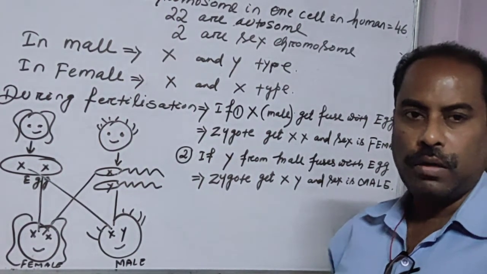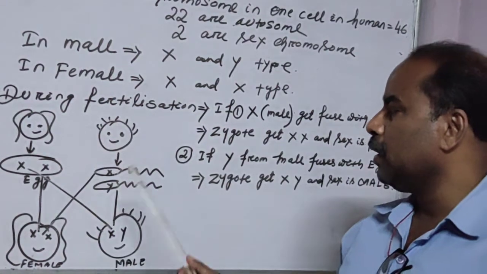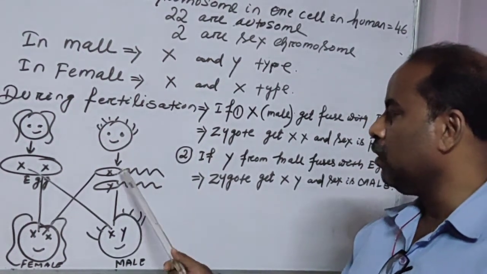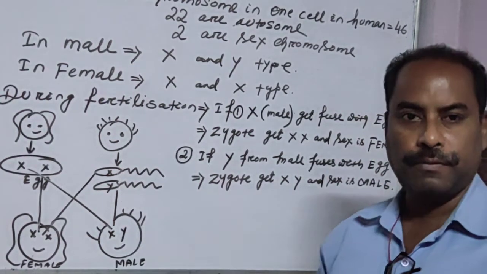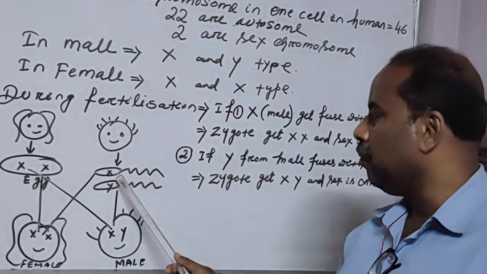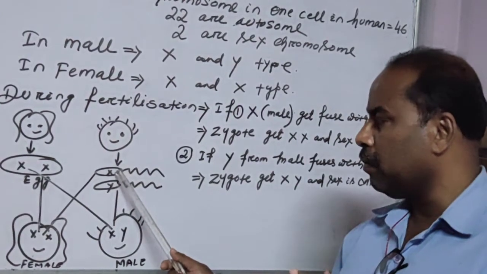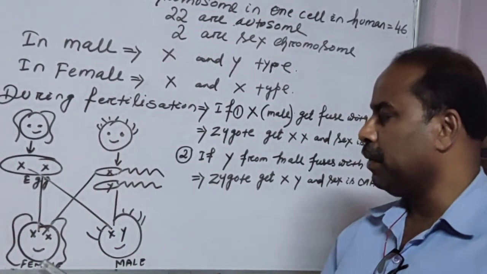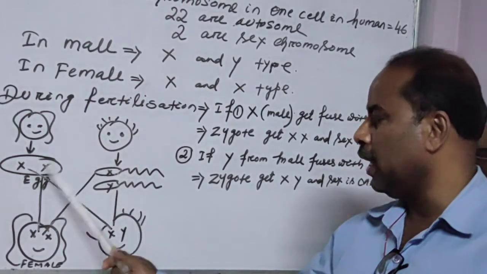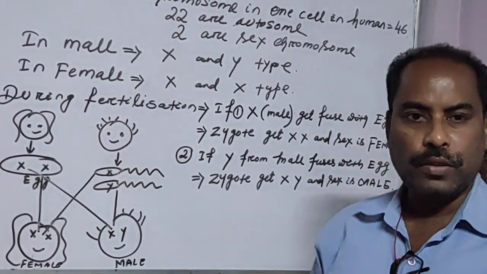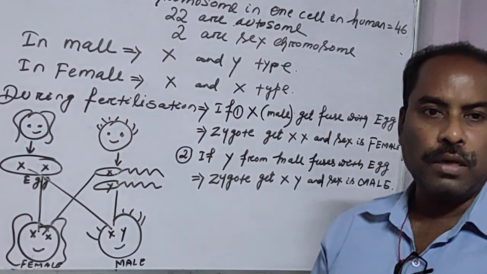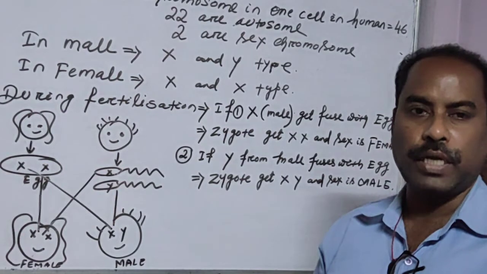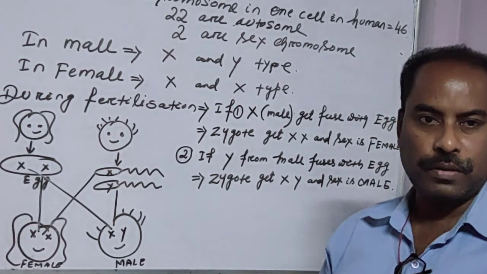So overall it is concluded that the sex of the child is determined by the sperm of the male. If the sperm carrying the X chromosome fuses with the egg, then it is female. If Y fuses with the egg, then it is male. So the male is responsible for a female or male child, but in our society the female is always blamed.